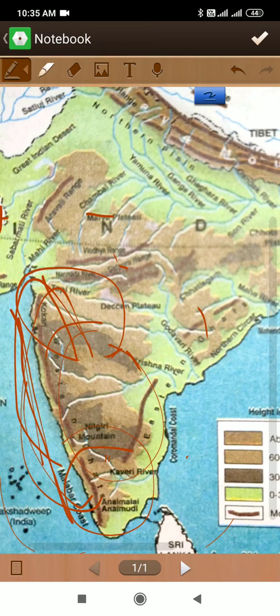So the southern portion of the Western Ghats is more lofty.